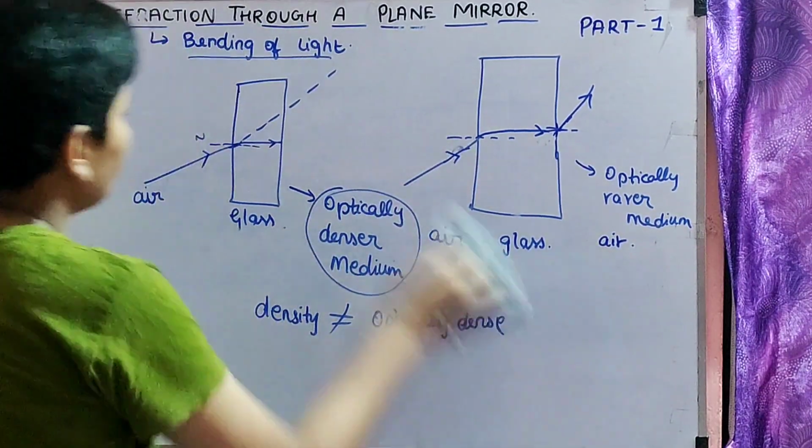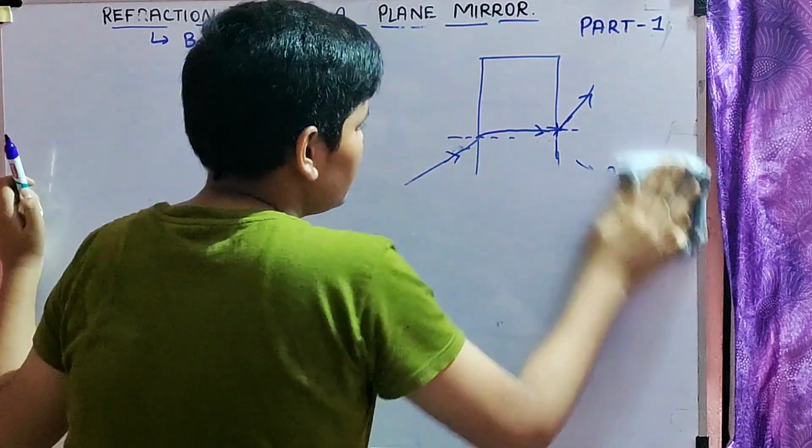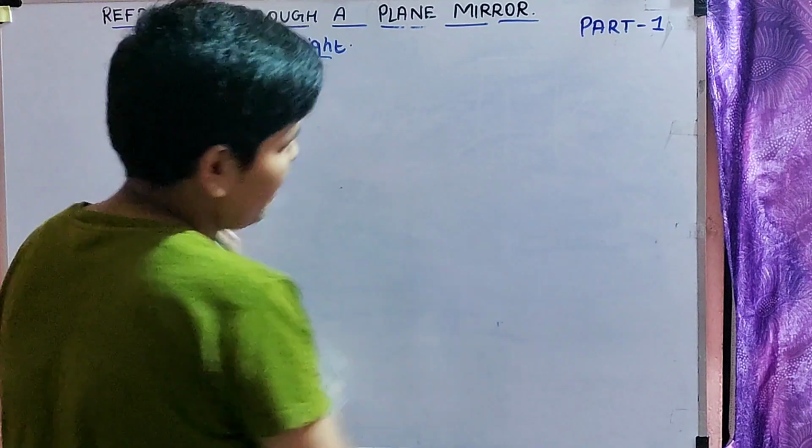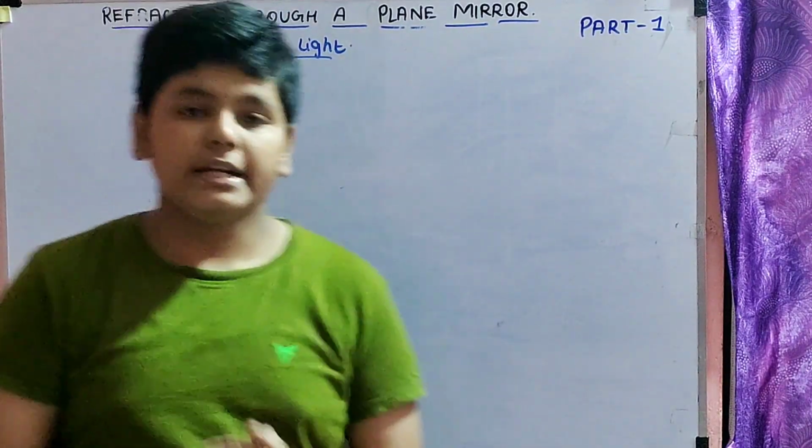So now, by now you must have understood how refraction occurs. So why does refraction occur and how does refraction occur? First question, what is refraction? We understood. The bending of light.